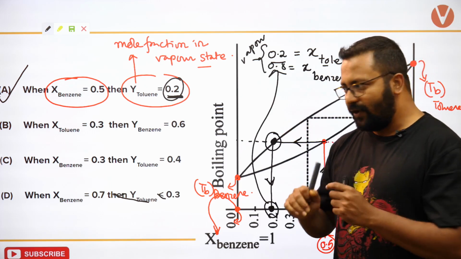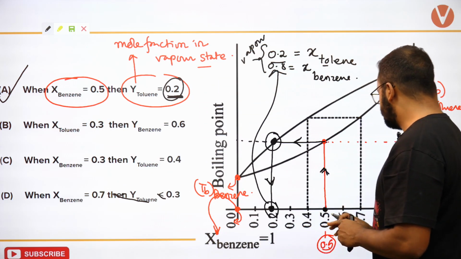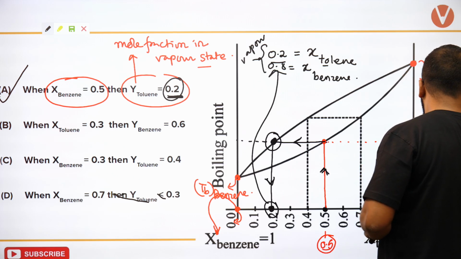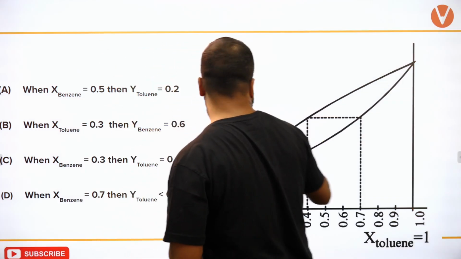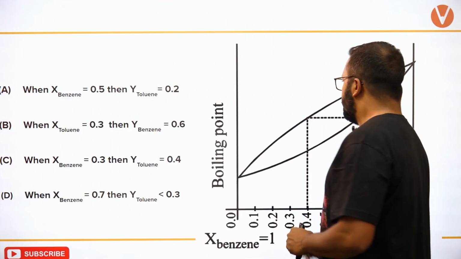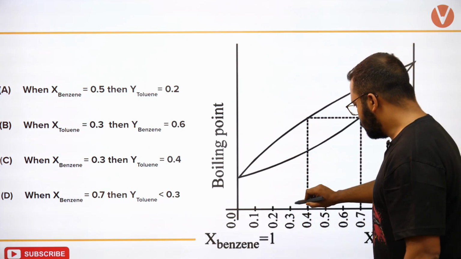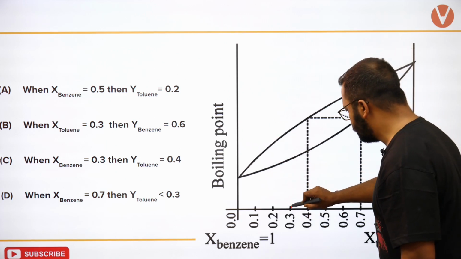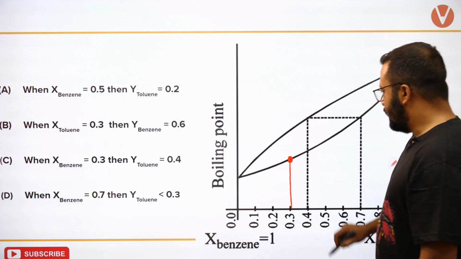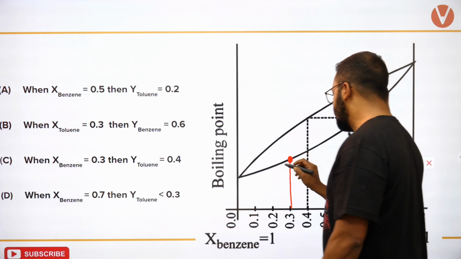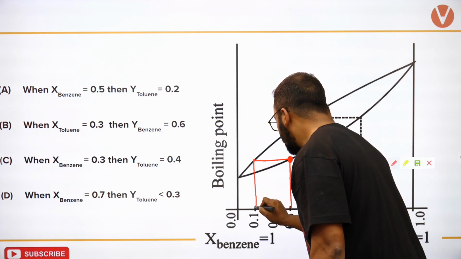Now, if I take the B option, mole fraction of toluene is 0.3. So toluene का mole fraction हम ले लेते हैं 0.3. Okay, now when I condense this, I will obtain something over here.